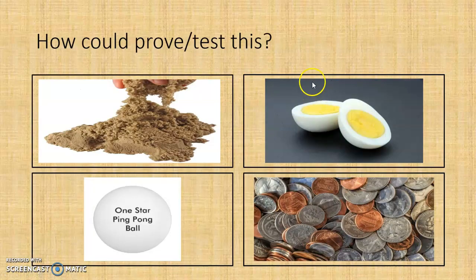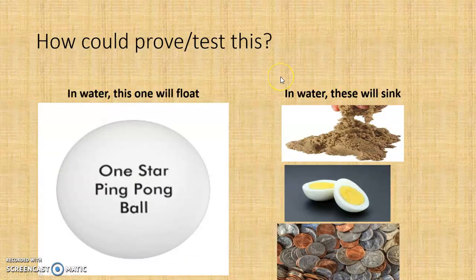How could we prove or test this? What experiment could we do? If you selected fill a beaker with water and then place each of these objects inside of it and observe, you were correct. We would place the ping pong ball, the sand, the hard-boiled egg, and the coins inside the beaker and observe what happens.